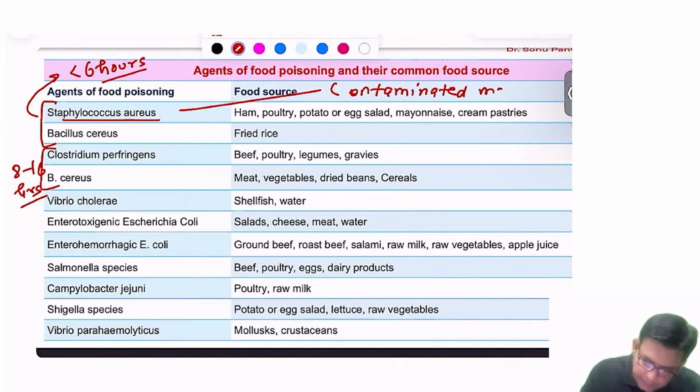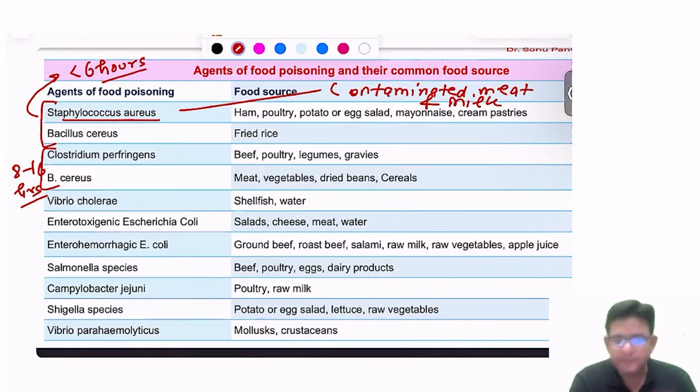Contaminated meat and milk. So that is one of the things which associates with Staph aureus food poisoning.